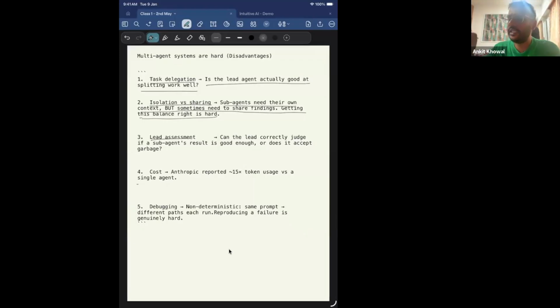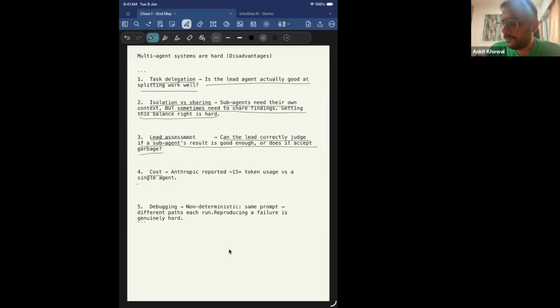Lead assessment. Now the leader agent: can the lead correctly judge if a sub agent result is good enough, or does it accept garbage, right? So when the sub agents are returning results to the lead agent, you have to design the lead agent in such a way that it is able to assess whether the sub agents are returning correct information or not. Otherwise, it can be a problem. I think I don't need to explain much because the problem is very evident.